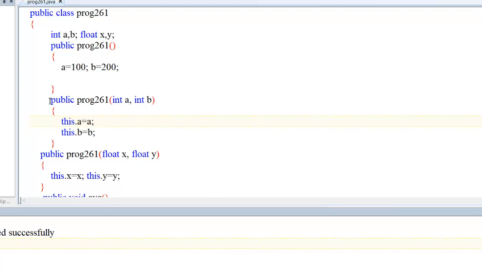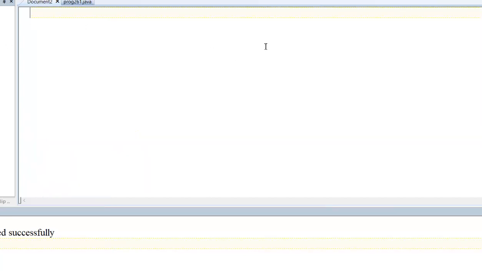Now coming to how the this keyword will be helpful in a constructor. This keyword will be used in a constructor. Now say public class Program262. Then there is a constructor. I have defined a variable int a, public Program262. This is a default constructor.